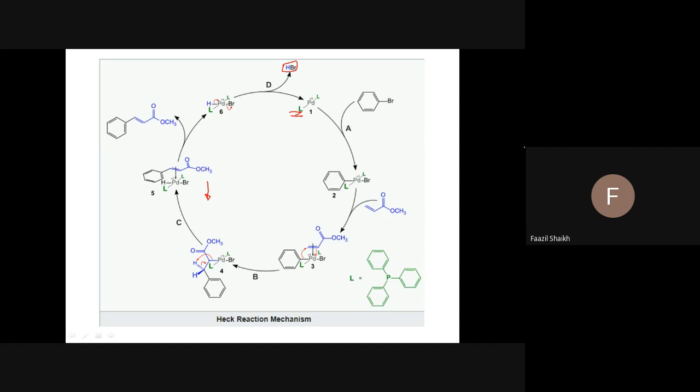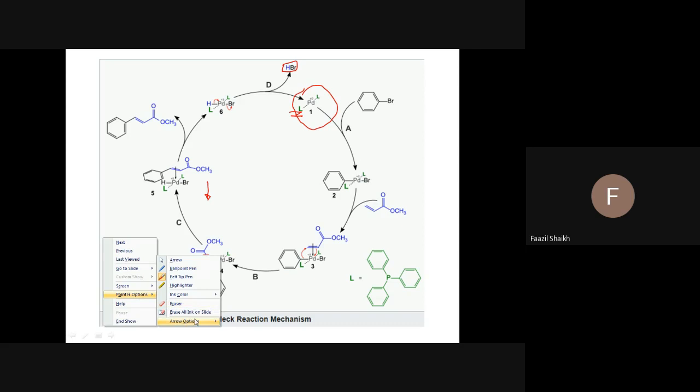Then after that, there is loss and again regeneration of the double bond. How is it there? Regeneration of the double bond here. You see this bond collapse here, and that hydrogen is transferred directly to palladium. And the double bond is in coordination with the palladium, and after that there is removal of that coupled compound. And the palladium which is having HBr results in the loss of HBr, and again regeneration of this catalyst takes place. So if you find any point of problem here, you can ask me.